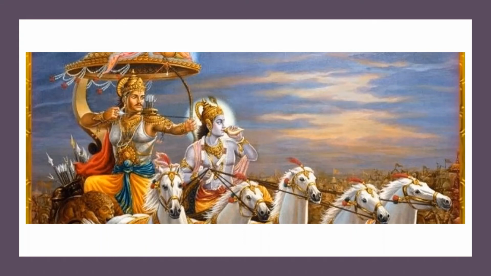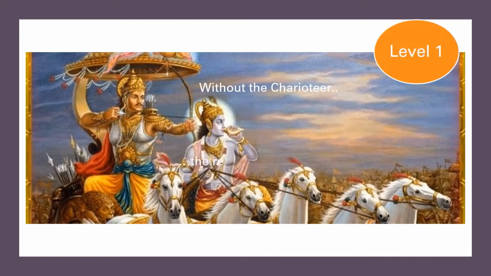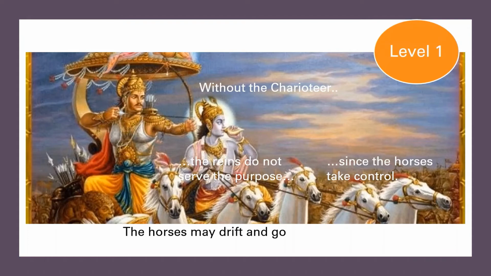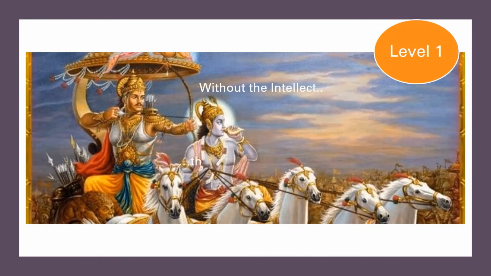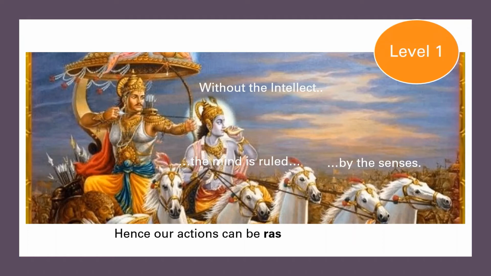Let us start with level 1. Without the charioteer, the reins do not serve the purpose. Since the horses take control, the horses may drift and go in a completely different direction. Similarly, without the intellect, the mind is ruled by the senses. Hence, our actions can be rash and impulsive and can take us away from our goal. Let us now look at 2 examples to understand this.